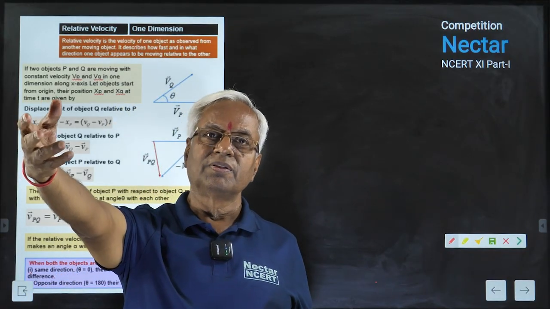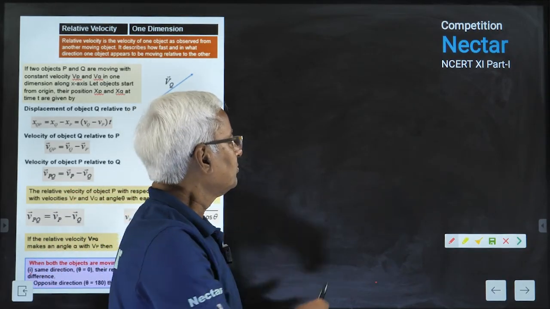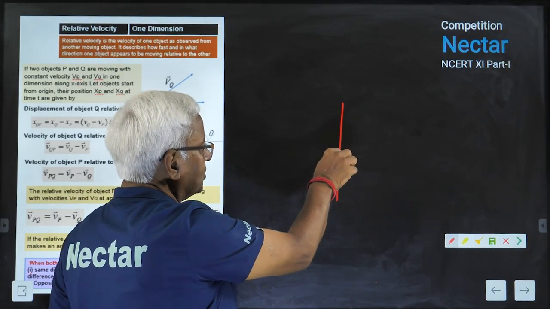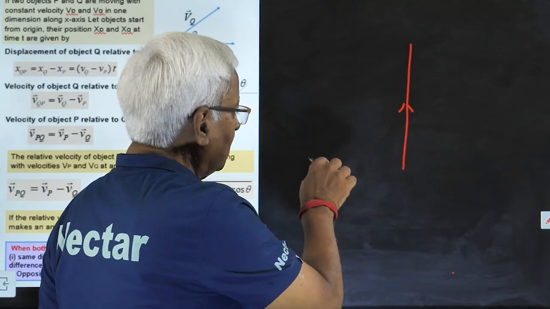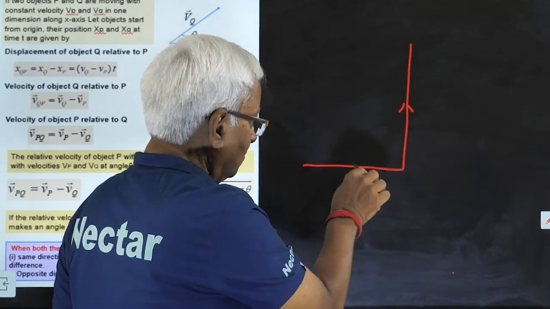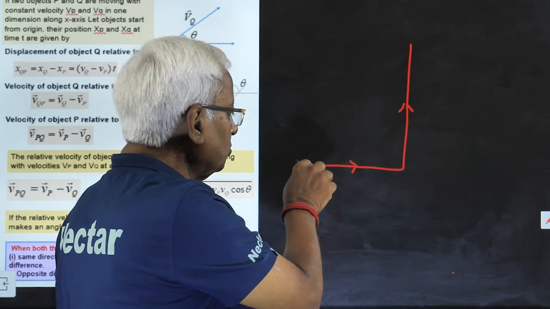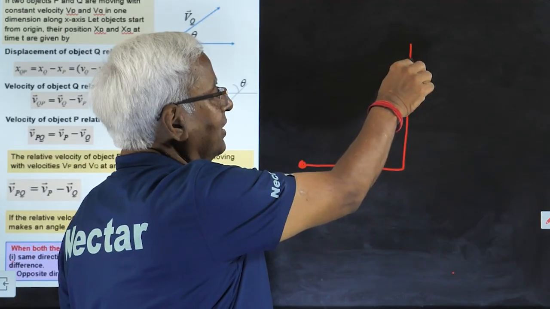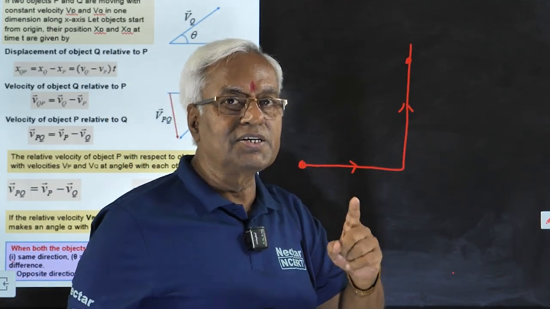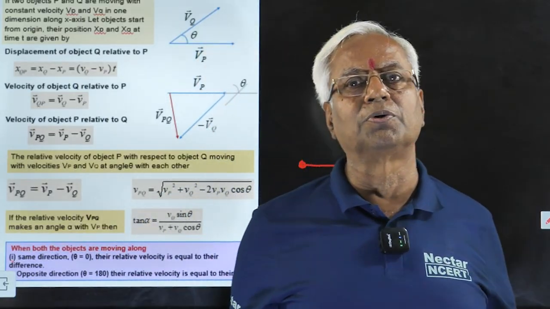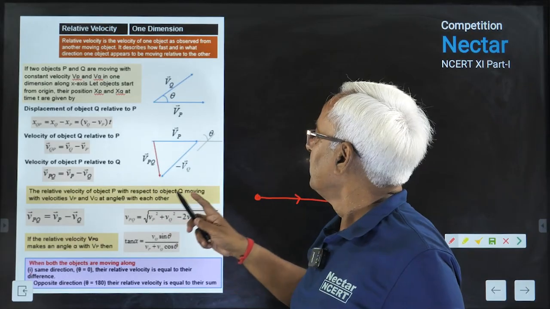Something is moving, and the person who is observing is also moving. For example, one squirrel is climbing the tree, and one mouse is going towards the tree. Both are in motion. Mouse is observing the motion of squirrel and vice versa. Both will observe the relative velocity of each other. Why? Because both are in motion. So relative velocity will be applicable in that case only.